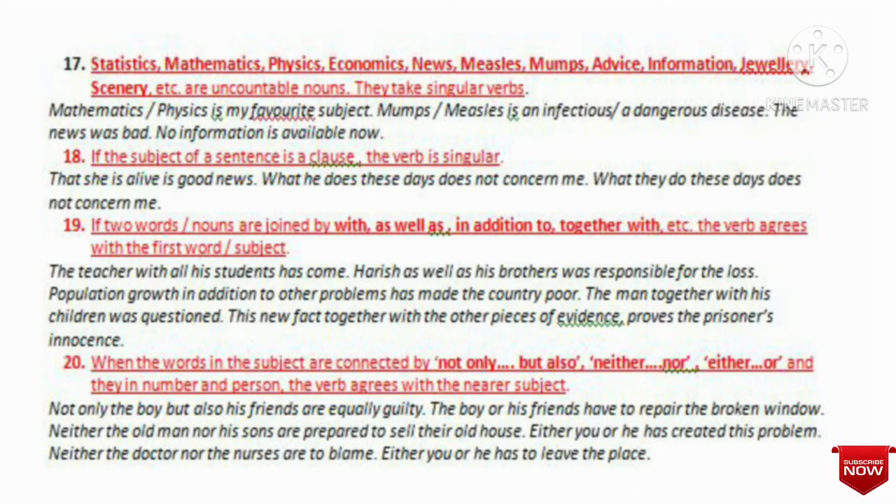Now I will proceed to point number 19. Point number 19 tells us, if two words or nouns are joined by with, as well as, in addition to, together with, etc., the verb agrees with the first word or the subject. That means if the subject is singular, we will use a singular verb. If the subject is plural, then we will use a plural verb. Mark this point carefully and the examples very carefully.